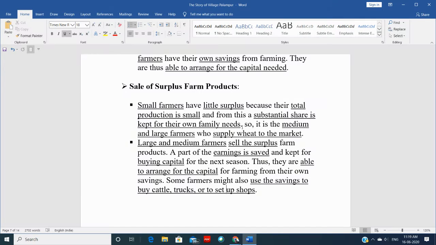Some of them are very smart. They don't only work on the farms, they also buy shops or other such things, so that they are able to survive in the long run, in the off season also. Because sometimes, in case of drought and all, they can't depend on the agricultural activity. So because of that reason they set up shops and all these things, right, so that they can have the extra income.